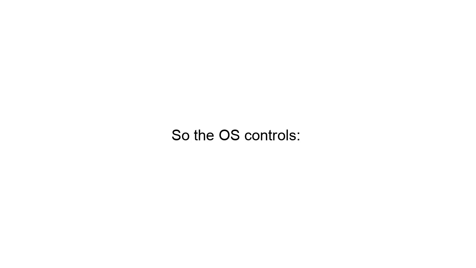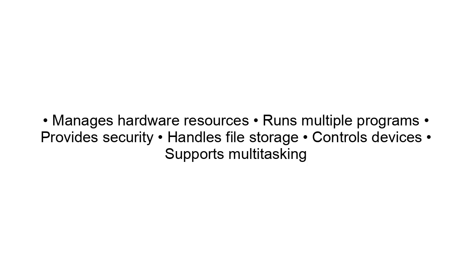So the OS controls CPU plus memory plus files plus devices. Features of an operating system. An operating system manages hardware resources, runs multiple programs, provides security, handles file storage, controls devices, supports multitasking. It focuses on efficient computer operation.